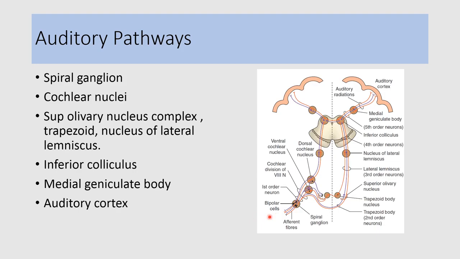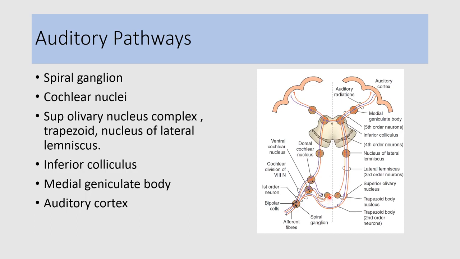Afferents of the cochlear division of the vestibulocochlear nerve end in the dorsal and ventral cochlear nucleus. Most of the fibers cross to the contralateral side and ascend in the lateral lemniscus. Now some fibers synapse with an ipsilateral and contralateral group of nuclei. They are the trapezoid body nucleus and the superior olivary nucleus.